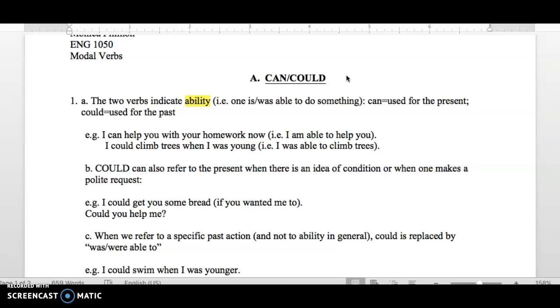You cannot say I can to go. You have to say I can go. You cannot say I could to eat. You have to say I could eat.